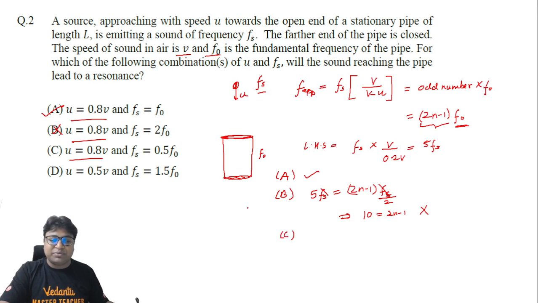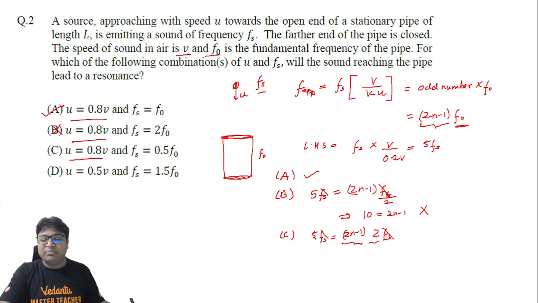If we check option C, again u is equal to 0.8 V, so the left hand side remains the same. On the right hand side we have 2n minus 1 into F naught, and F naught will be equal to Fs divided by 0.5, so that would be 2 Fs. Again Fs gets cancelled, and this time an odd number into an even number will become an even number, and an even number cannot be equal to 5. So again this becomes wrong. So C is wrong. Now we are going to check option D.